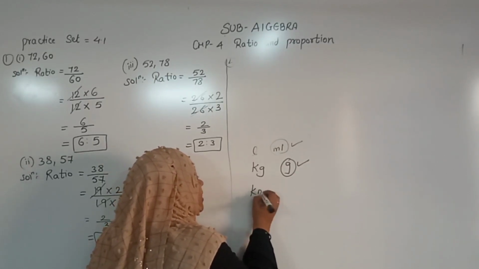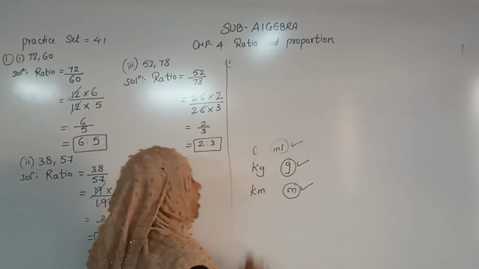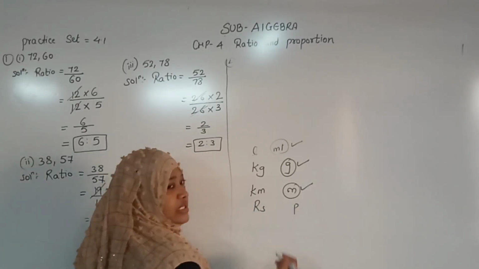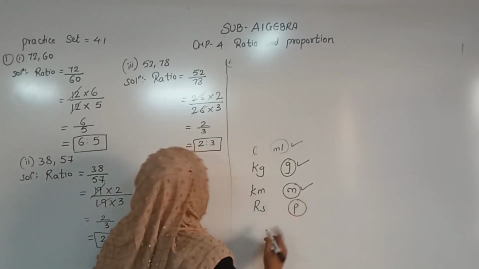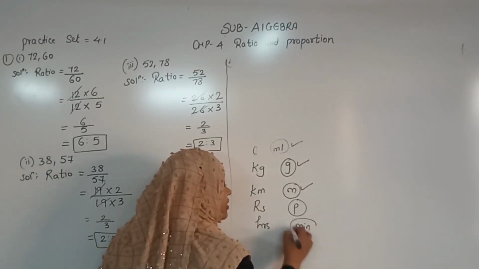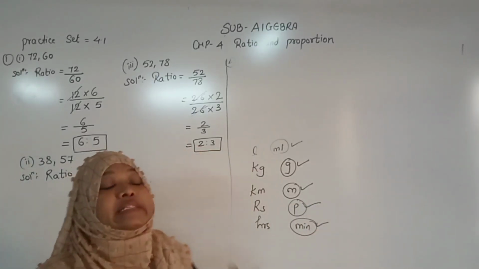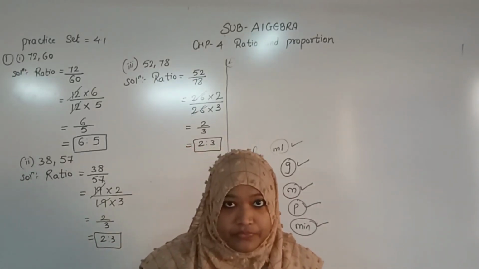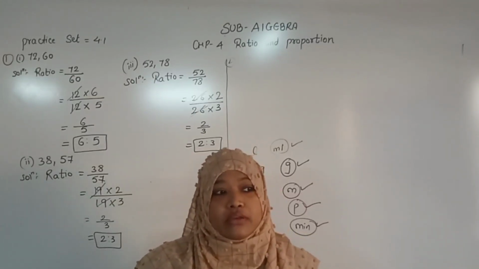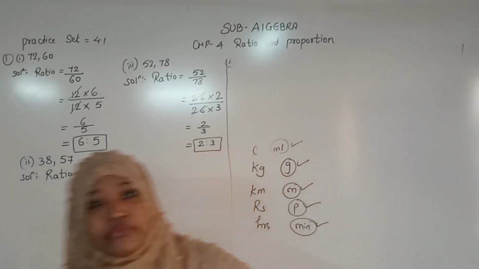If we have kilometer and meter, we will go for the meter, right? If we have rupees and paisa, which will be the smallest unit? Paisa, right? If we have hours and minutes, which will be the smallest unit? Minute, right? Same thing, whatever quantity they have given, you have to convert that quantity into the smallest unit. Understood? So that is very easy.